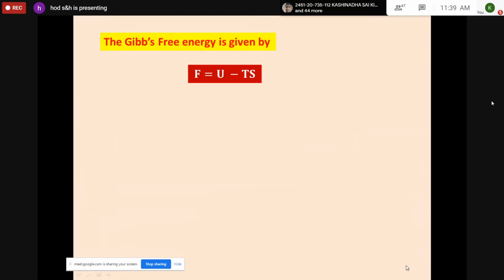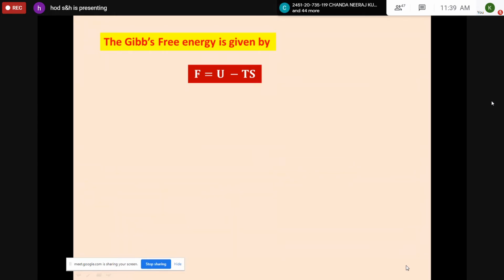What is internal energy? As I said, some energy is required so that an atom can take the thermal energy and be moved from the regular lattice point to the surface of the metallic crystal. So some energy is associated. As I said, EV is the energy required to create a vacancy. There are n vacancies out there, so the total energy required for the creation of n vacancies is represented by n into EV.